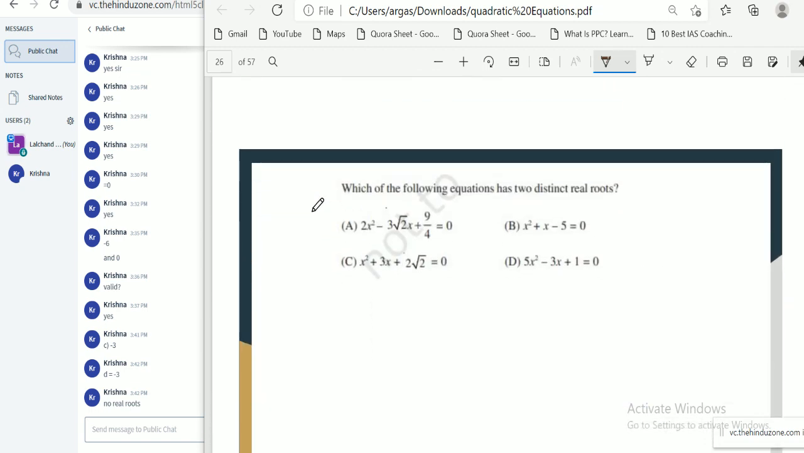Okay. So can you identify this question for yourself? Which of the following equations has two distinct roots? Now we have to check which equation has distinct roots.